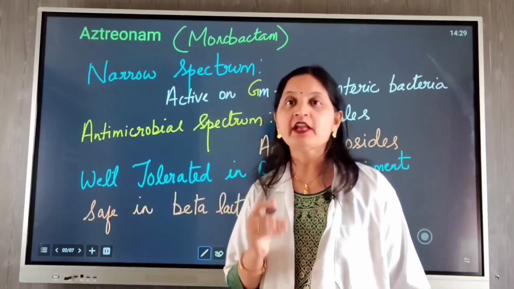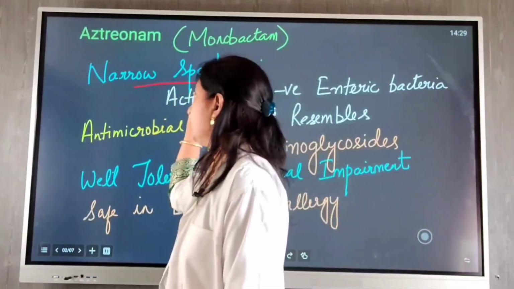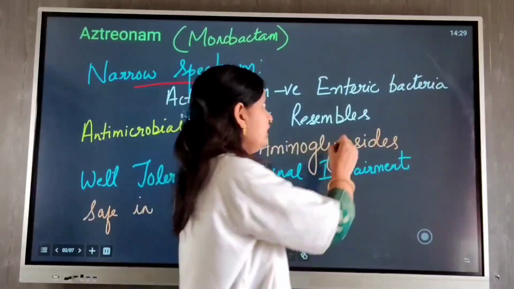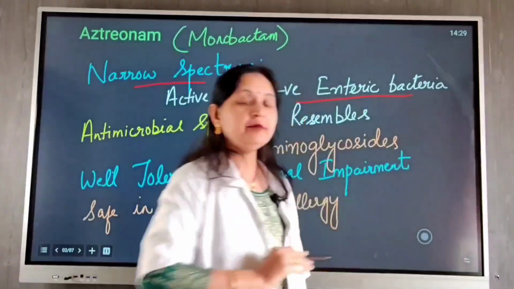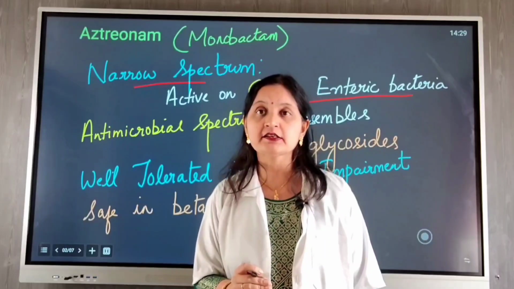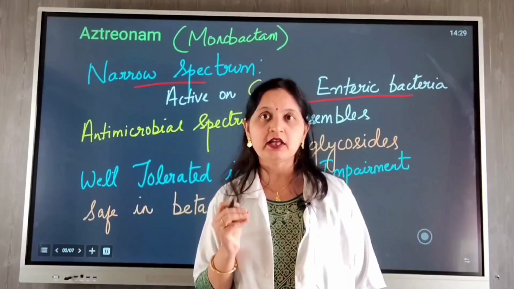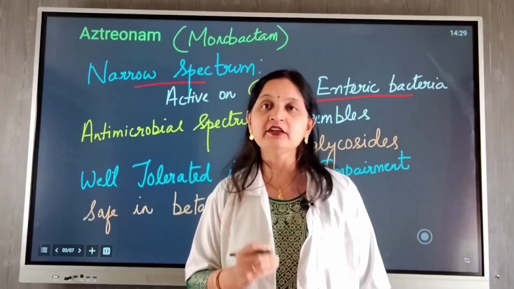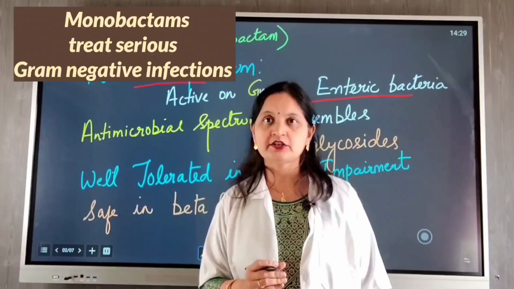Monobactams have a narrow spectrum of action. It is highly active against gram-negative enteric bacteria. They are primarily active against bacteria such as E. coli, Salmonella, Shigella, H. influenzae, Proteus, Klebsiella, including Pseudomonas at moderate concentration.